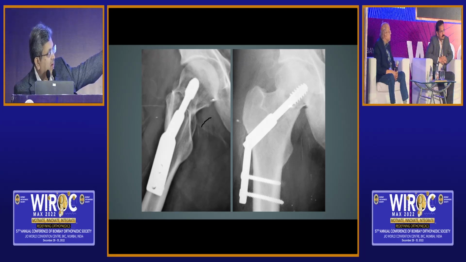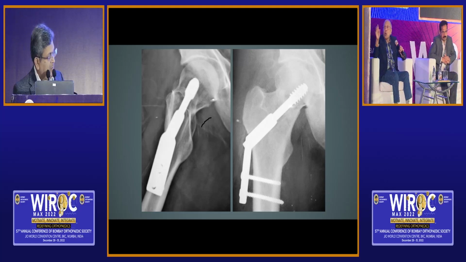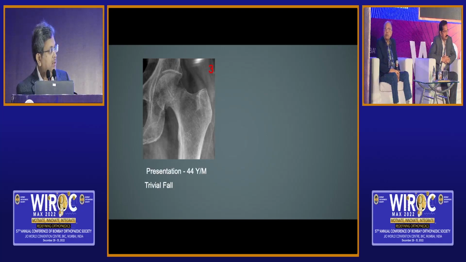So even if the DHS plate is not fitting onto the shaft, it doesn't matter as long as some valgus is there. One more point is that now three cancellous screws are almost out. Completely agree. Because now even the United States, who were very strongly into three screws, have also changed. Yes. So today, the comparison with three screws is not necessary. Yeah, okay. It is the DHS and a derotation screw. Agree. So let's look at this.